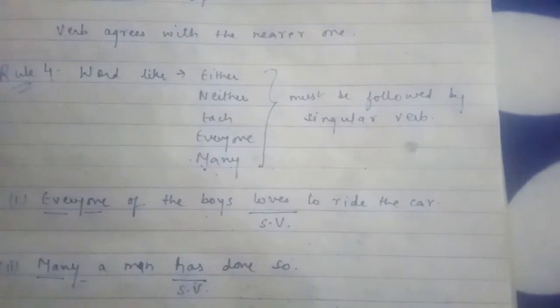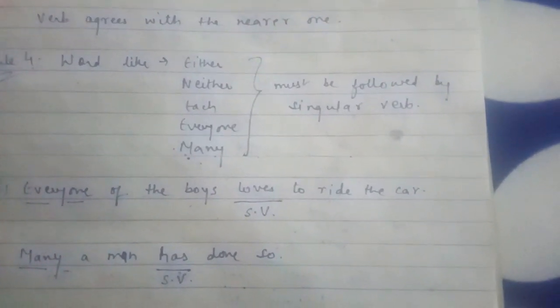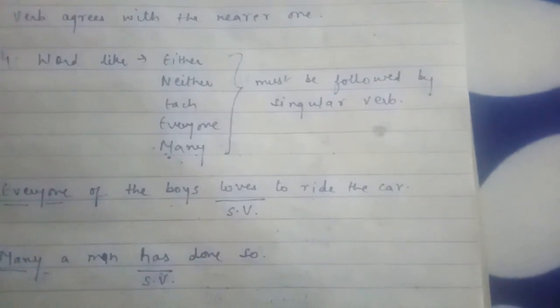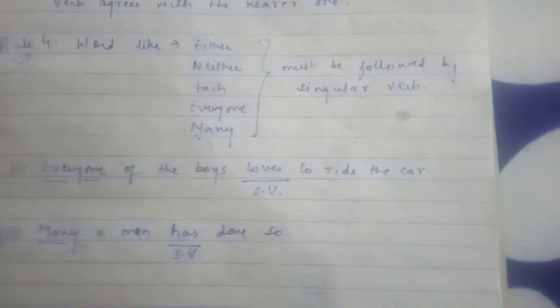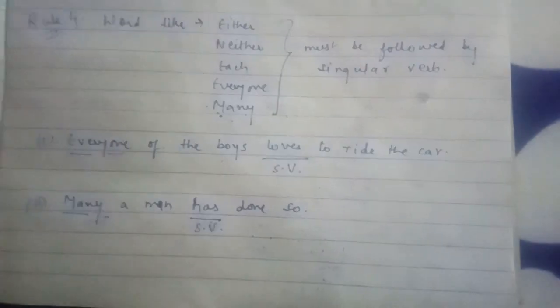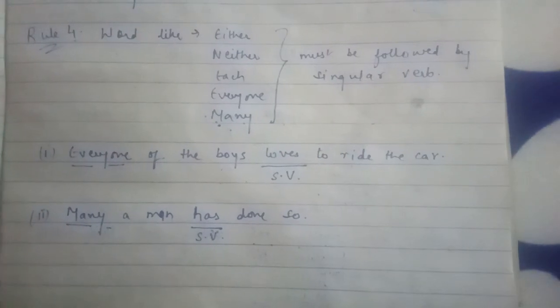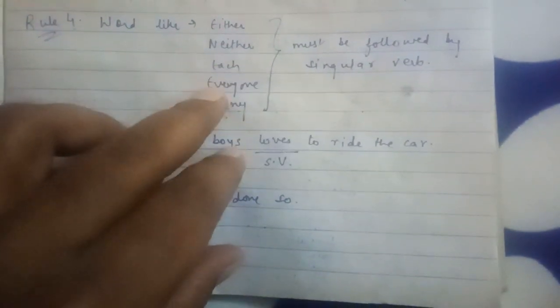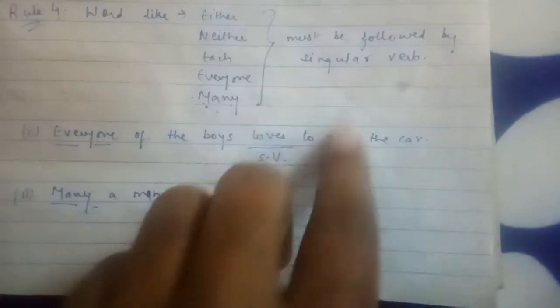Now rule number 4. Words like either, neither, each, everyone, many must be followed by a singular verb. Students, if you want, you can write this down for your ready reference so that you don't skip it in your examination. These are such basic rules which you need to remember. So words like either, neither, each, everyone, many must be followed by a singular verb.